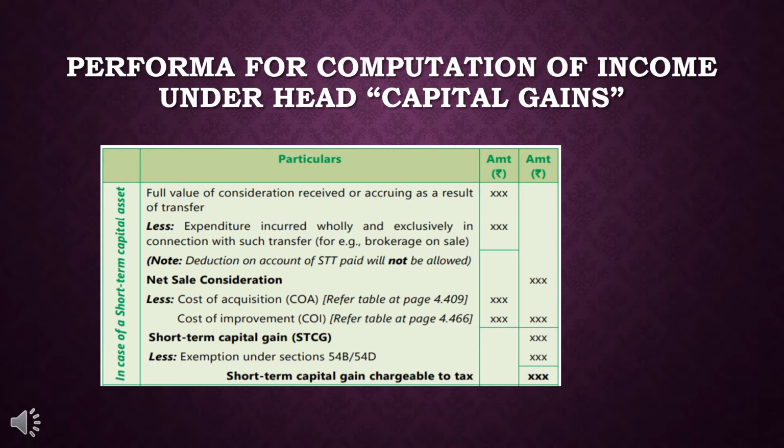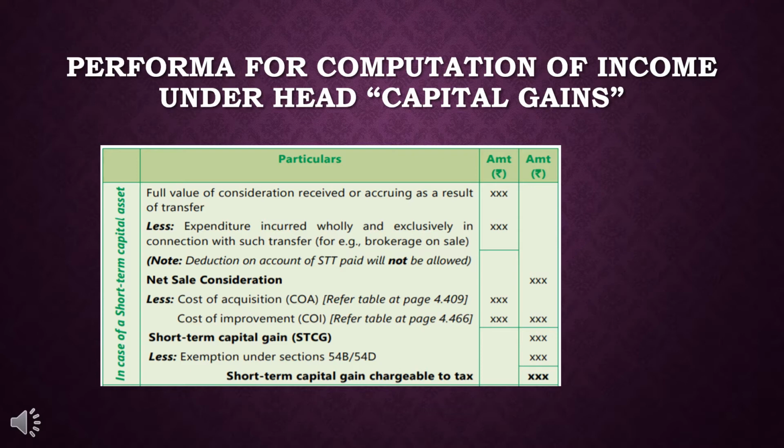Then you have to deduct the expenditures, like brokerage on sale, or any expenses incurred wholly or exclusively in connection with such transfer. Please note the word: this expenditure should be incurred while transferring the asset, so that will be deducted here. Then we get the net sale consideration, out of which we have to deduct the cost of acquisition and cost of improvement. Both of these will be given in your question, so you just write them down here.